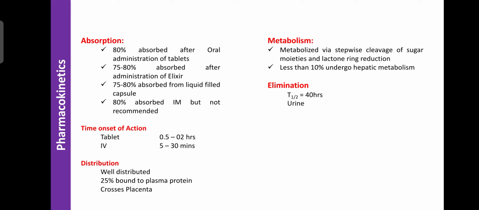Regarding metabolism, only 10% of digoxin is metabolized in the liver by hepatic metabolism. The remainder is metabolized via stepwise cleavage of the sugar moiety, because digitalis is a cardiac glycoside, and glycosides contain a glucose ring, so they are known as glycosides. So the stepwise cleavage of the sugar moiety, as well as the reduction of the lactone, are responsible for the metabolism of digoxin. These two mechanisms account for the metabolism of digoxin, which is less than 10%, in the liver by hepatic metabolism.